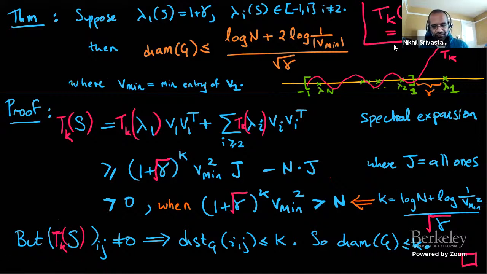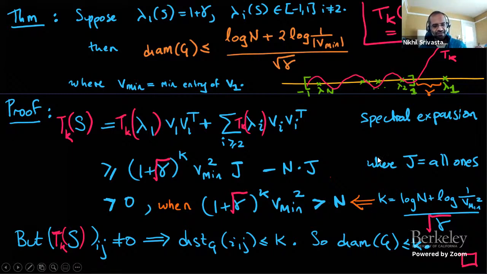Chebyshev polynomial is an orthogonal polynomial that maybe we all know. Tk of cosine theta is cosine of k theta. It has the property that it's bounded in the unit interval by 1 because it's a cosine, and it blows up very rapidly outside this interval. If you replace the polynomial x to the k by Chebyshev everywhere here, the same proof works, because the spectral mapping still works. So Tk of S is Tk of lambda 1 plus a summation over Tk of lambda i, and so on. You get the same thing, but you pick up a square root because this blows up faster than a monomial. So you literally get the same theorem with a square root.